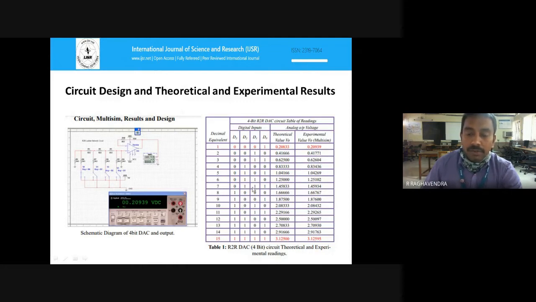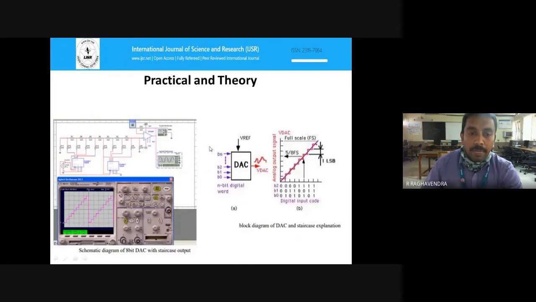So for all the 15 cases I checked here, for example, the final case, 3.12500 is the theoretical value, and the experimental value is 3.12595. It is almost the same. And the comparison of practical and theory is done in the same way with the 8-bit circuit here.